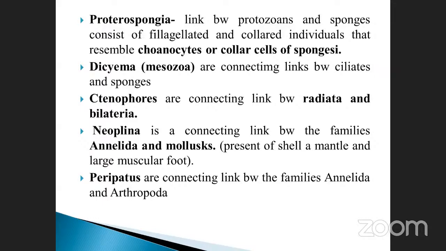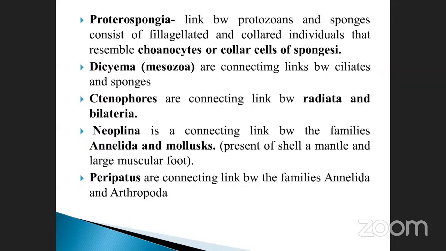Some are bilaterally arranged. Take the example of a human being: we can split into two halves only. In Radiata, take the example of a starfish: we can cut in any direction and you will get equal parts. So these come under Ctenophores, the connecting link between Radiata and Bilateria.